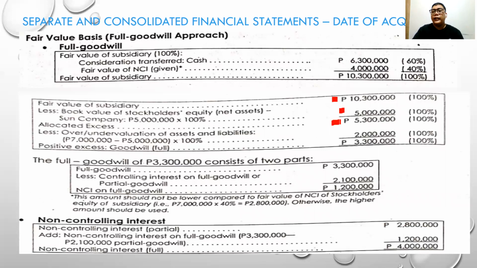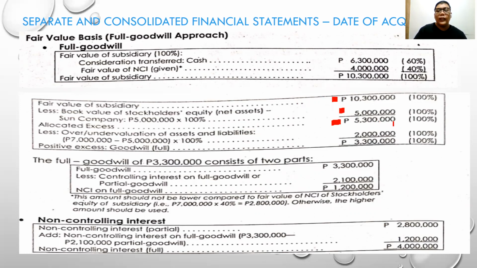If you noticed, in the first problem we had no idea of the total fair value of the subsidiary. That's why we based it on what the parent company paid in the first illustration. But this time, since we know the total fair value, we base on that.